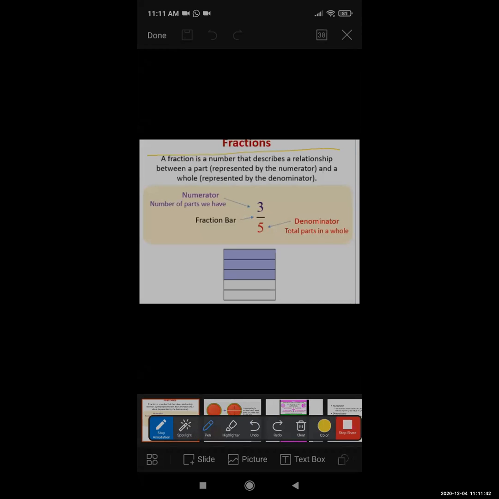I'm going to highlight this box. A fraction is a number that describes a relationship between a part and a whole, represented by two numbers. One number, then a line, then a second number. These two numbers also have separate names: numerator and denominator. The first one, the top side number, we call the numerator. And the downside number, we call the denominator, right?